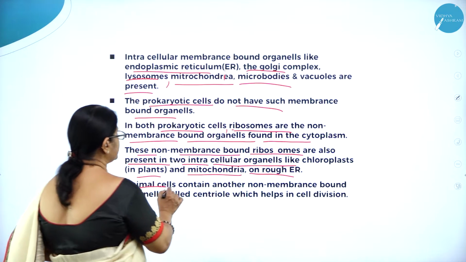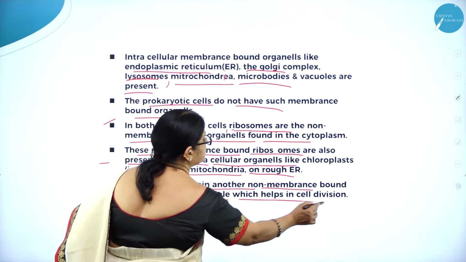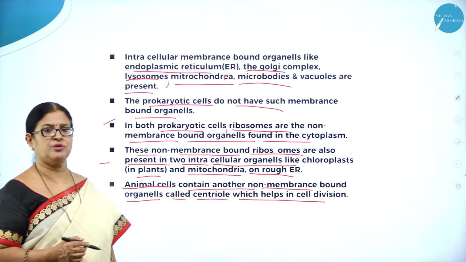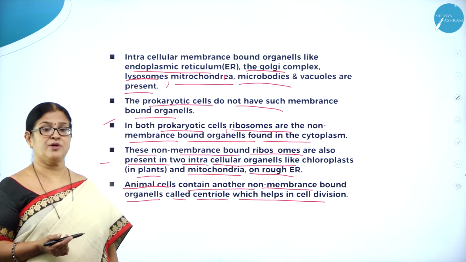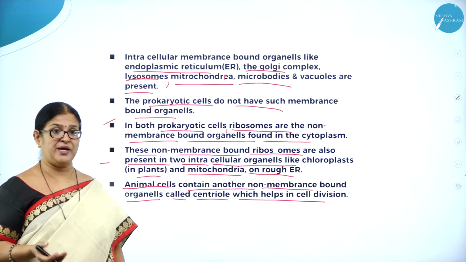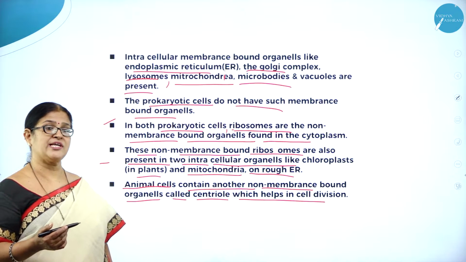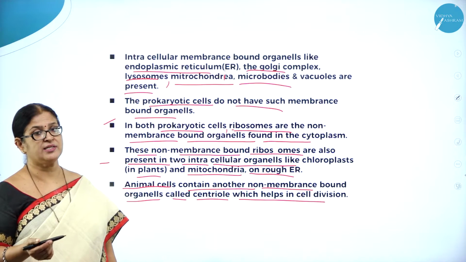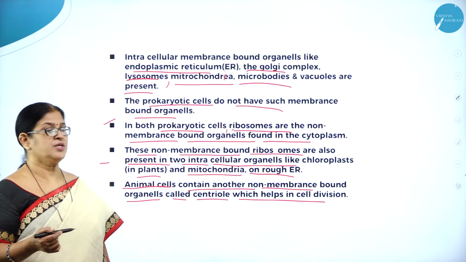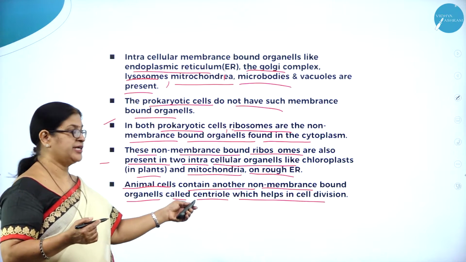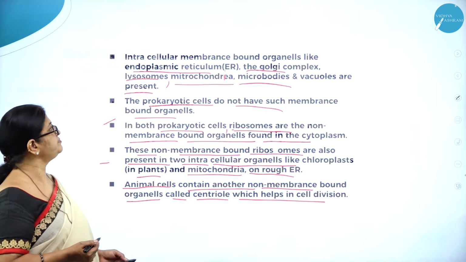Animal cells contain another non-membrane bound organelle called centriole, which helps in cell division. I think all of us know cell growth. What is so advantageous in a multicellular organism? How do the cells multiply? Through a very important process called mitosis. Mitosis takes place in the body cells or somatic cells, whereas meiosis takes place in the reproductive cells. Here the centrioles play a very great role in the process of cell division.